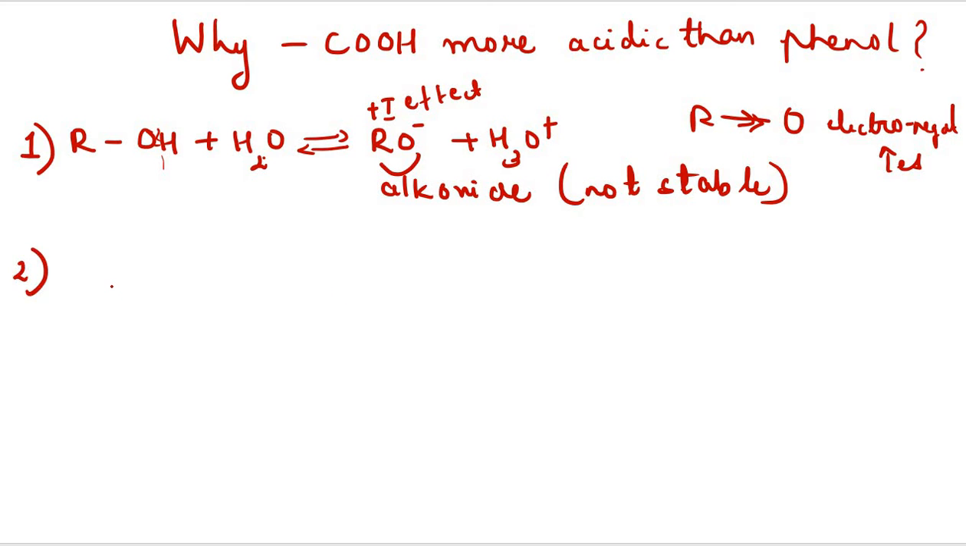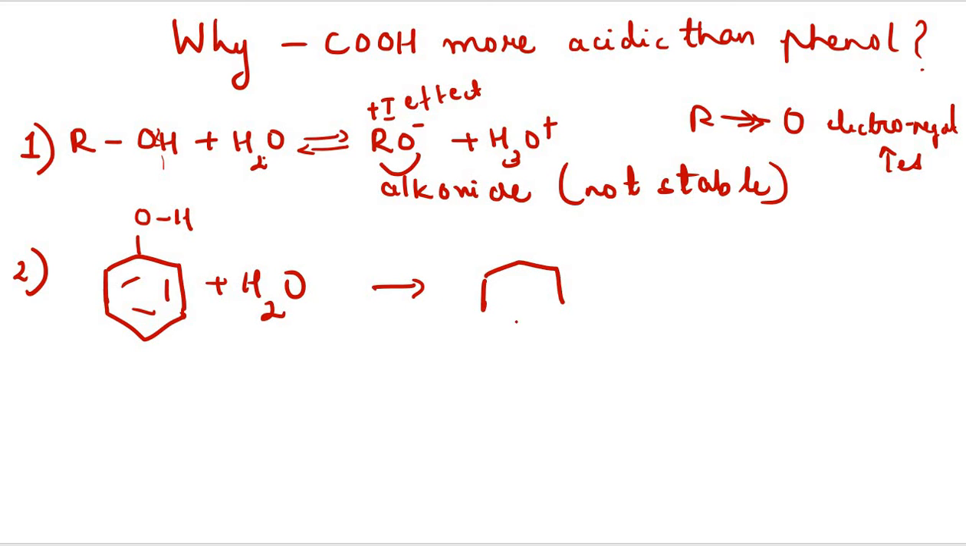Now let us take the case of phenol. In the case of phenol, again we can represent this reaction as: this is our OH, on reaction with H2O, we will be getting the phenoxide ion plus H3O+. Now if we consider the phenoxide ion compared to the alkoxide ion, the phenoxide is stable.